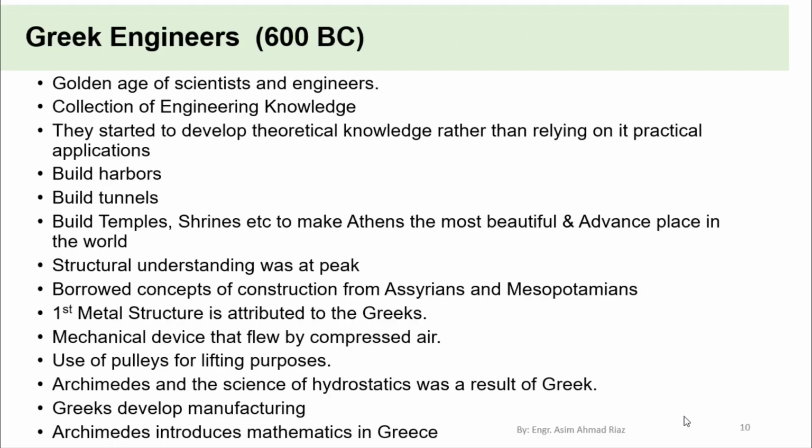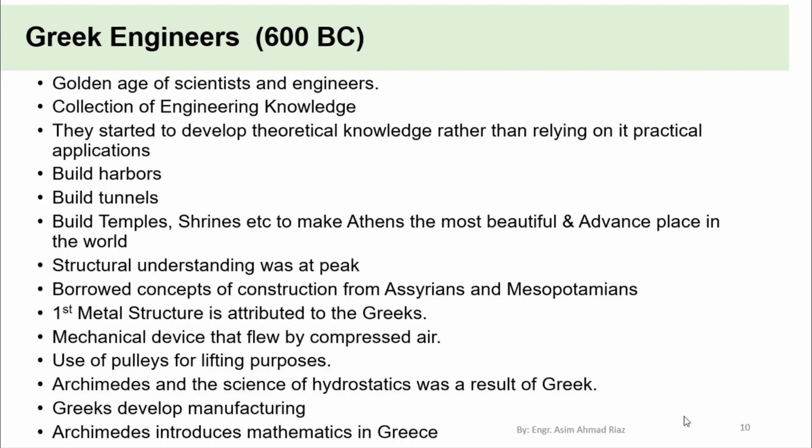Next is Greek engineers. The Greeks are best remembered for their abstract logic and for synthesizing the knowledge of past civilizations. It was the golden age of the scientists and engineers. Collection of engineering knowledge was at its peak. They started to develop theoretical knowledge rather than relying only on practical application. They built harbors for transportation purposes. They built tunnels, castles, temples and shrines to make Athens the most beautiful and advanced place in the world.